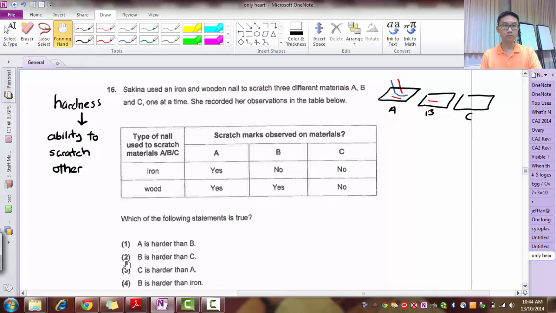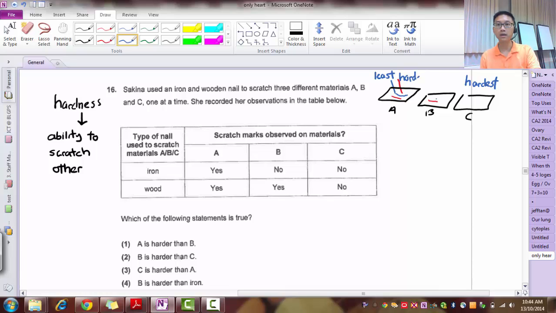Number 2, B is harder than C. Not true as well. C cannot be scratched by both iron and wood, so actually C is the hardest. This is what we've concluded. C is the hardest, then A is the least hard.